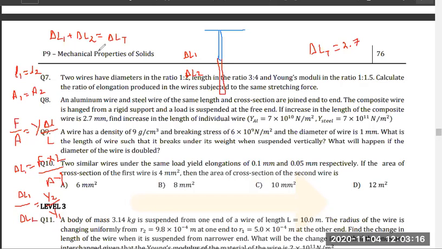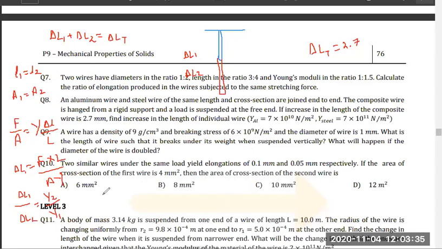Okay, so from this equation, I hope all of you understood now, right? Suppose delta L1 is X. Y2 by Y1 is how much? 10 power 10, 10 power 11, right? So it is 10. Yes or no? So I can say that